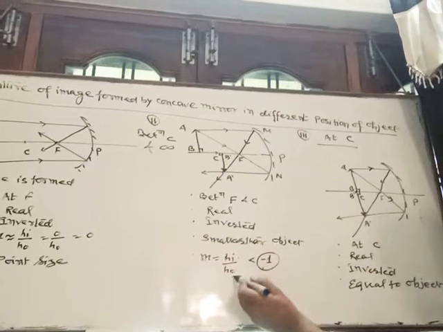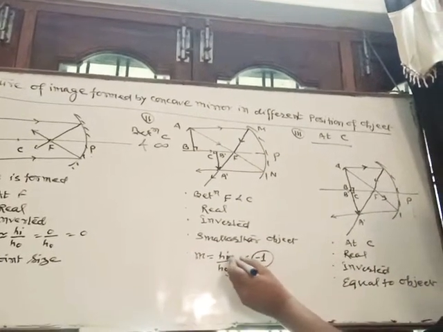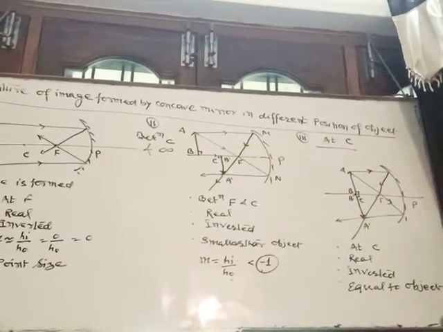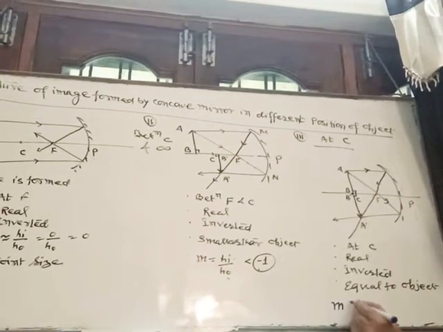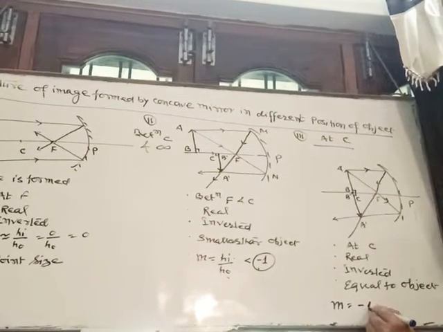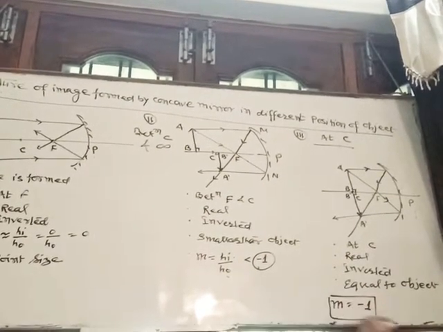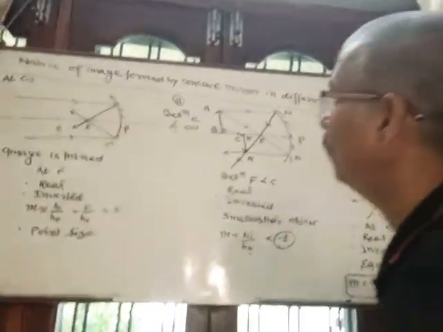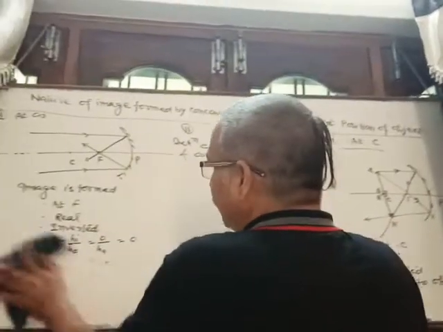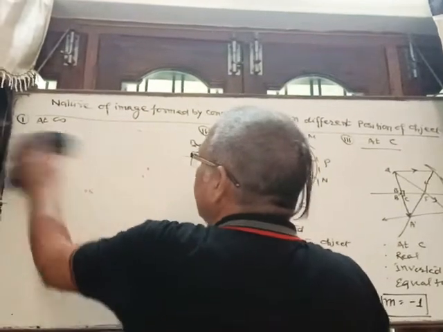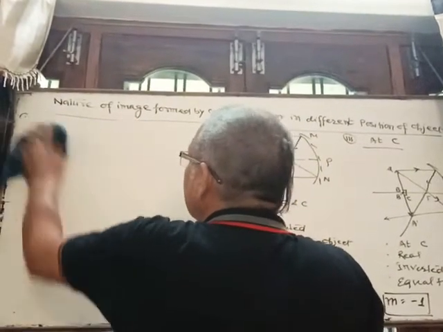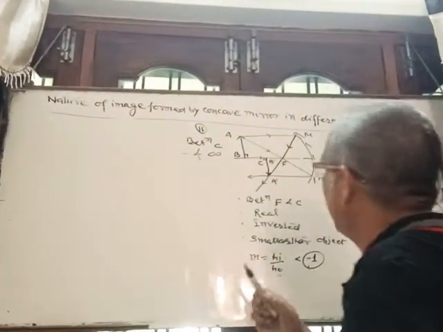Here the height of image is equal to the height of object, but the height of image is negative because it is below the principal axis. So magnification is equal to -1.